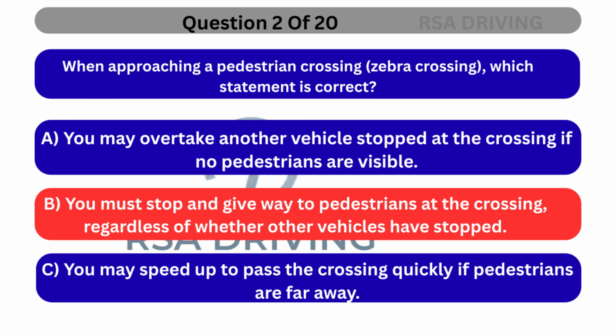The correct answer is B. You must stop and give way to pedestrians at the crossing. At a zebra crossing, you are legally required to stop and give way to pedestrians who are on or about to enter the crossing. You cannot overtake a stopped vehicle at a crossing.